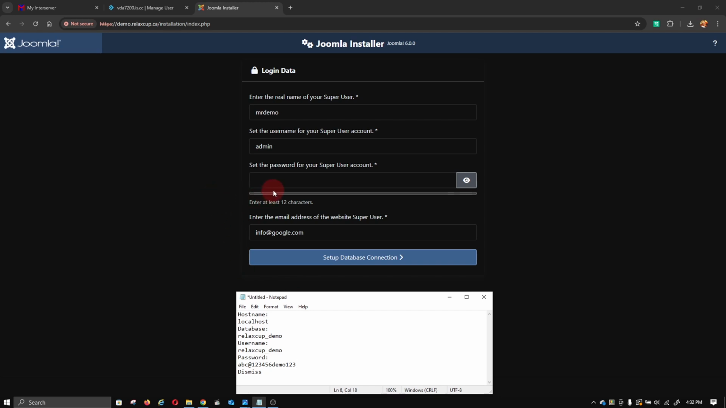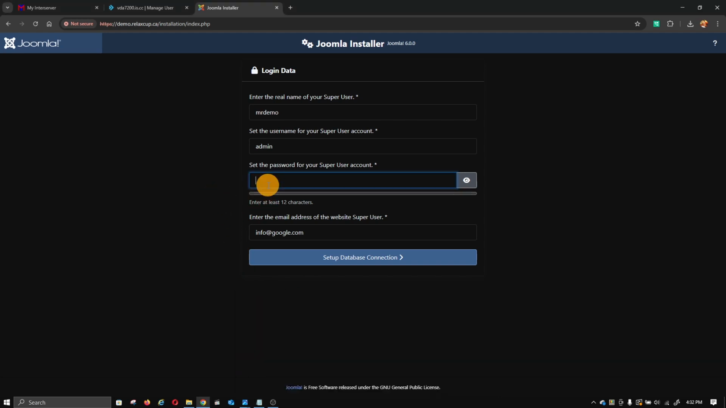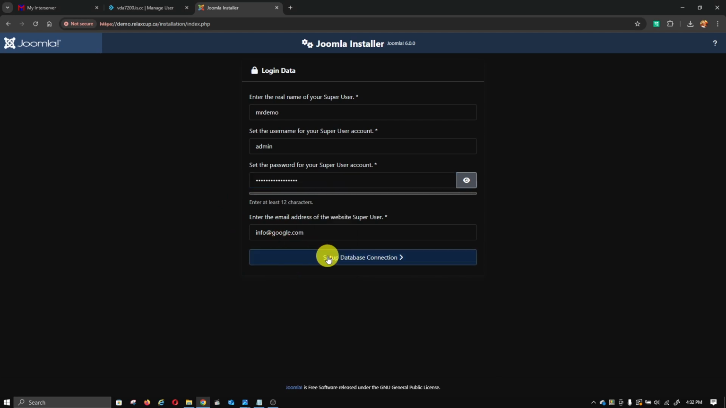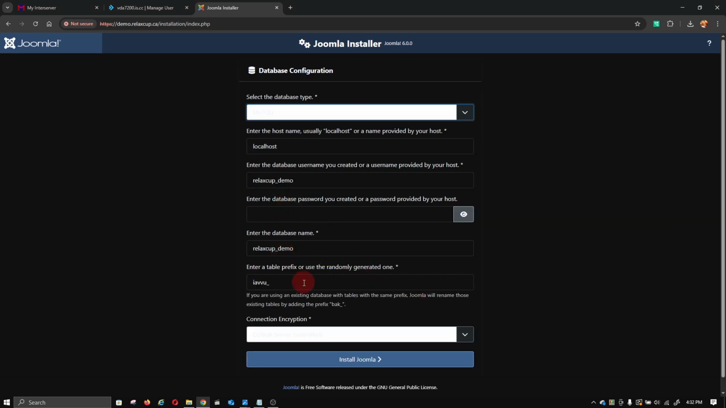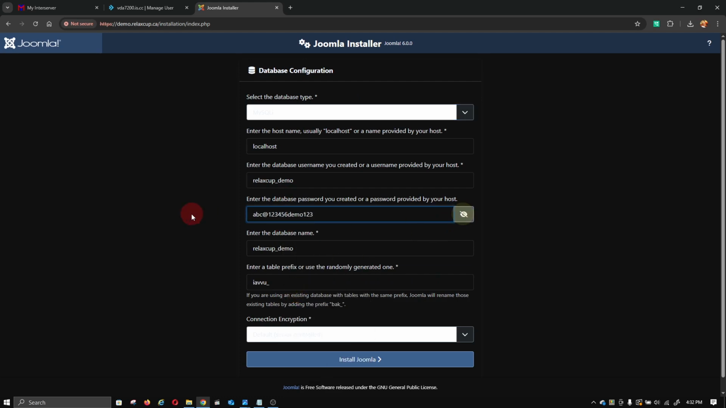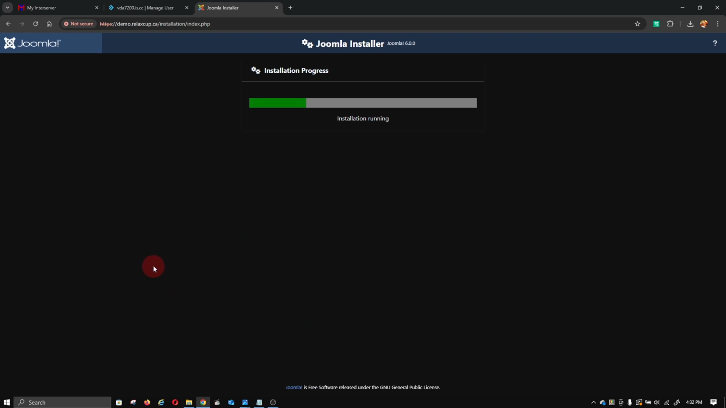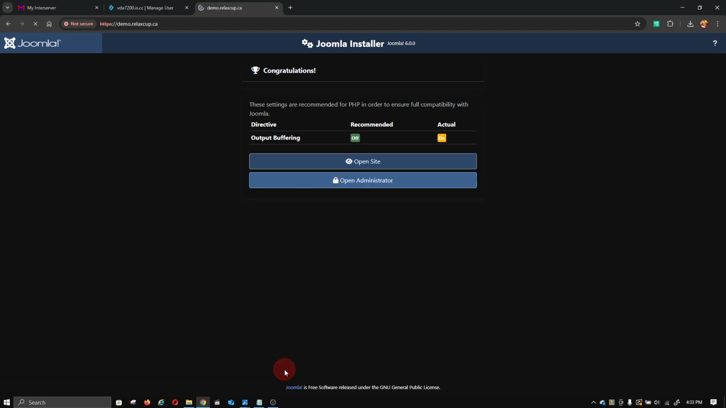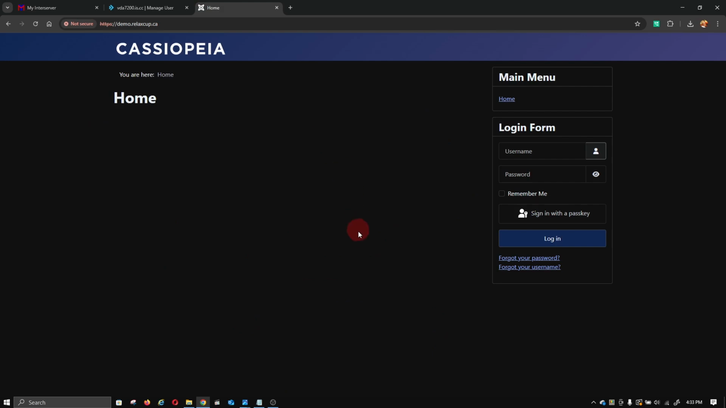Now, this one also uses the same password, whatever the demo is. And then here, you can use the same password and install. So, the Joomla website is installed and the job is done.